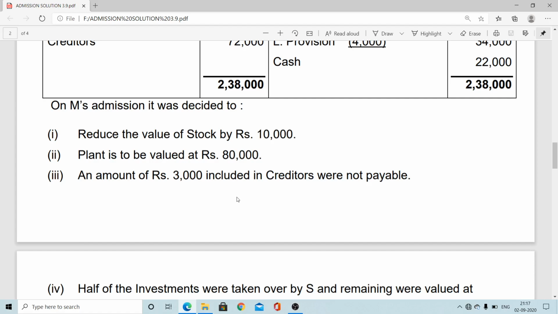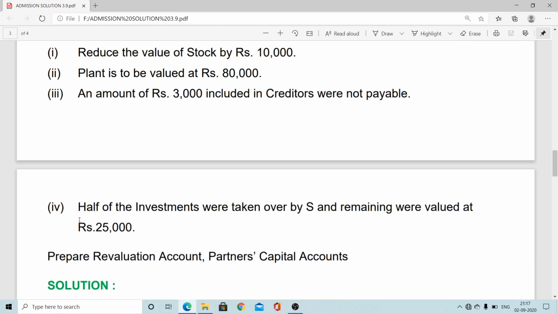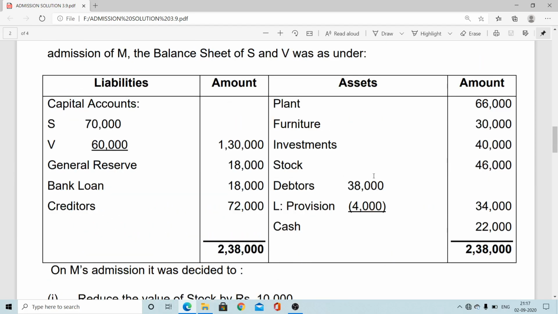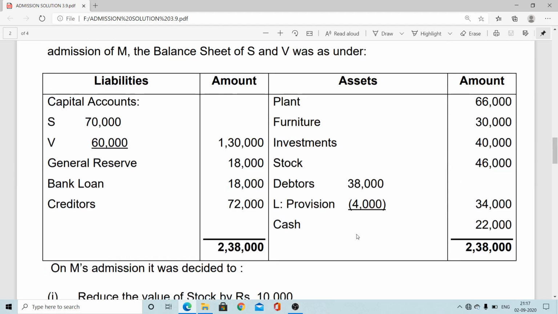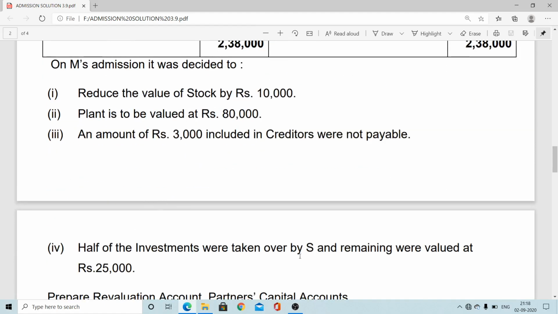So here these are all related to revaluation. Information number 4: half of the investment was taken over by S, and the remaining was valued at 25,000. So here the investment value is 40,000. So half is 20,000. One old partner took over half the investment, 20,000, but the remaining was valued at rupees 25,000.